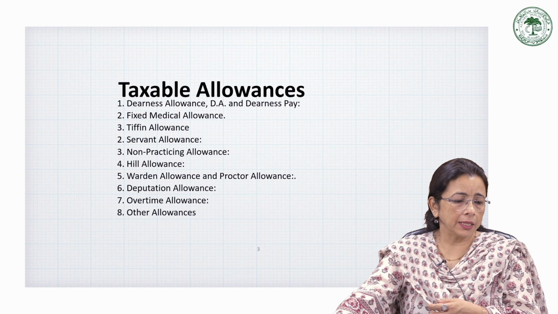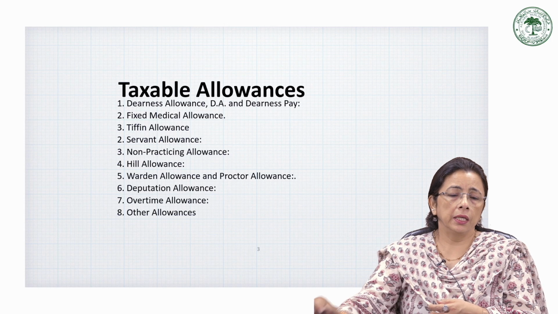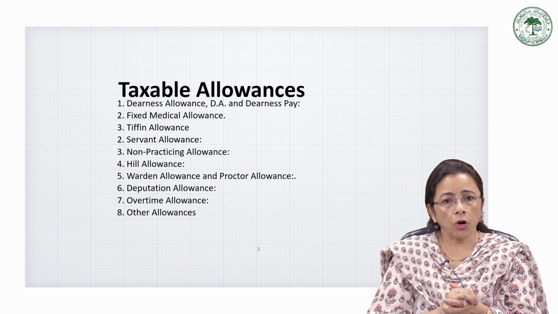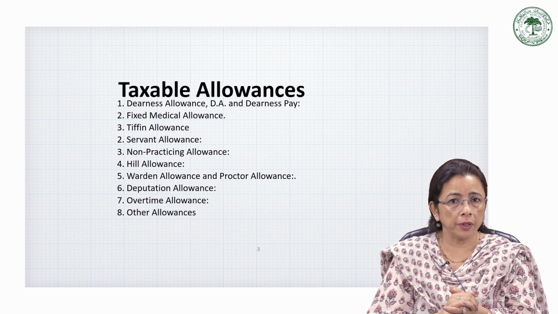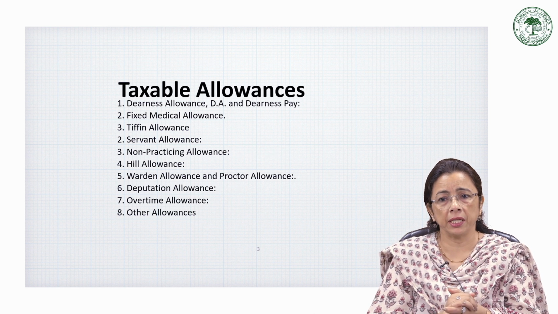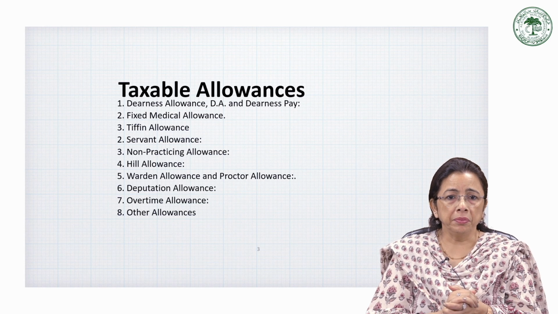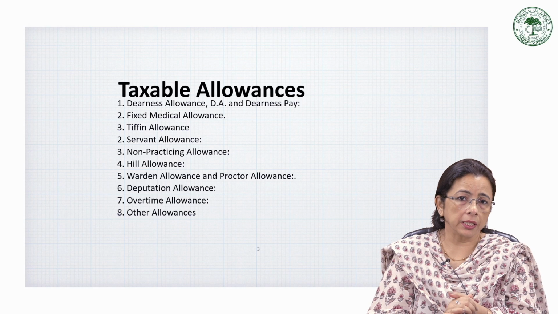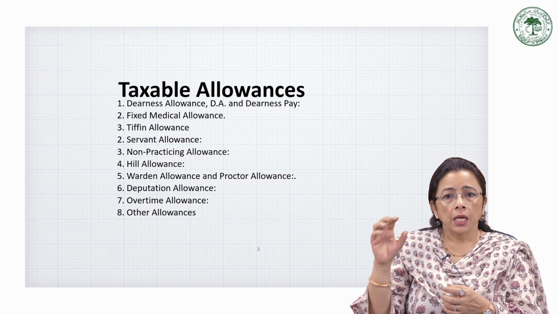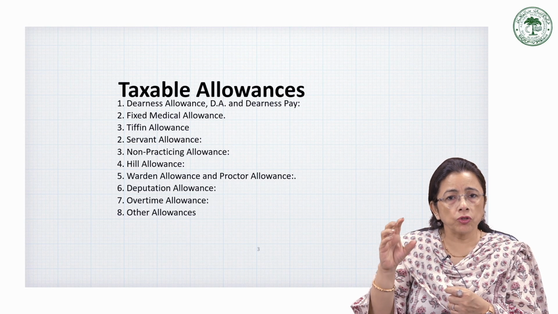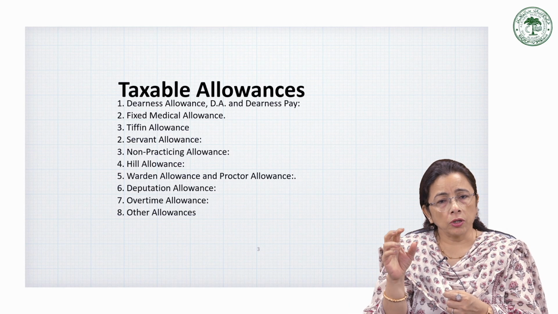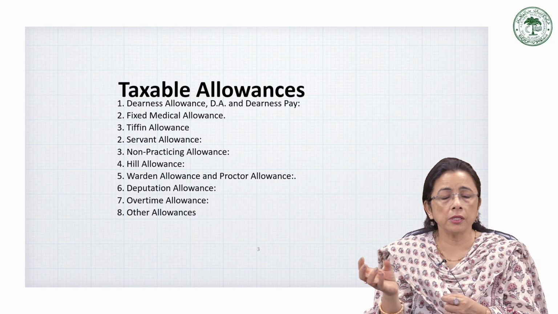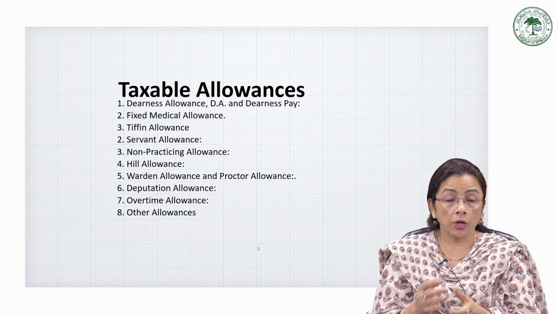Then we also have non-practicing allowances. This allowance is typically paid to doctors in government services who are prohibited from engaging in private medical practice. It compensates them for this restriction. Actually, this allowance is given to discourage the doctors from working in their own private hospitals or starting their own hospitals.